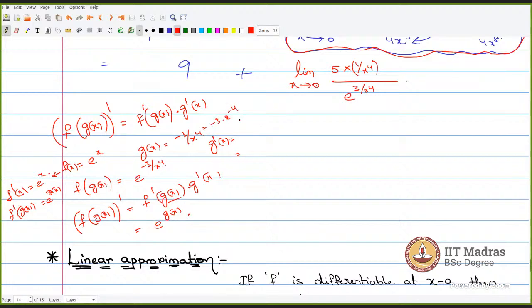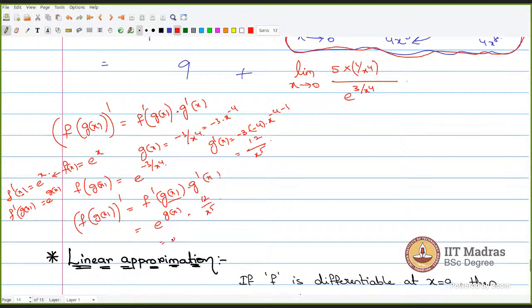If you want to differentiate x power n, that will be n into x power n minus 1. Here n is minus 4. So we are going to get 12 by x power 5. Okay, g dash of x is 12 by x power 5.